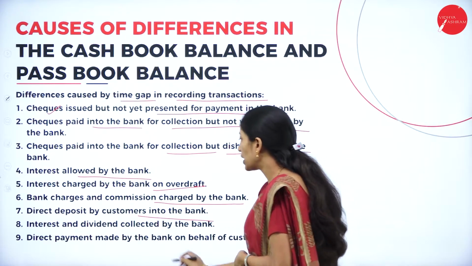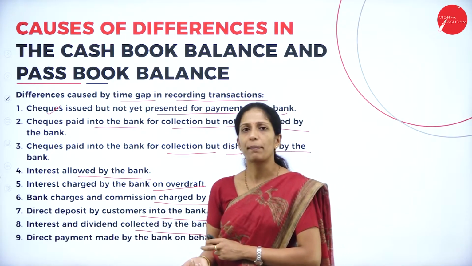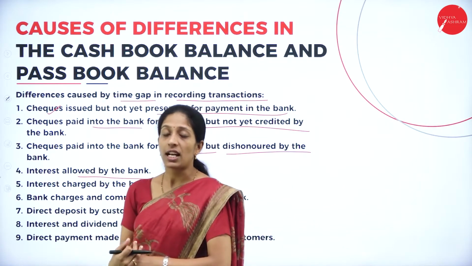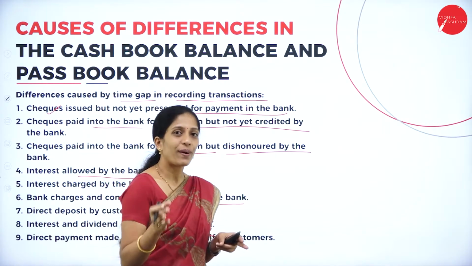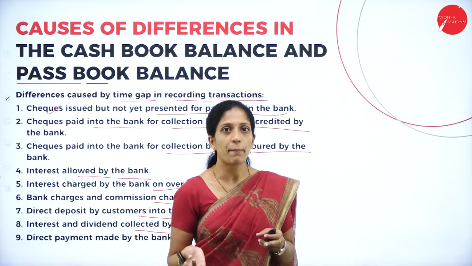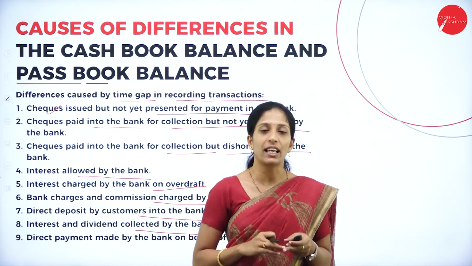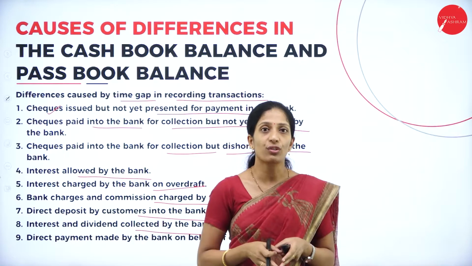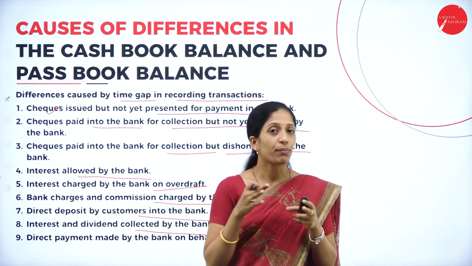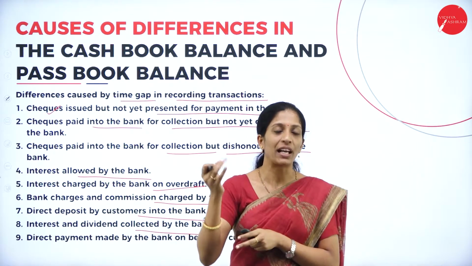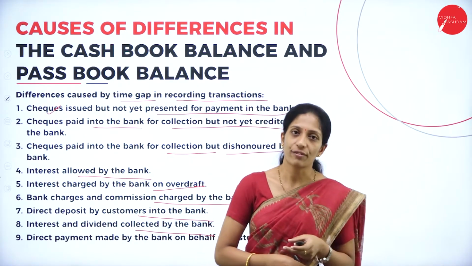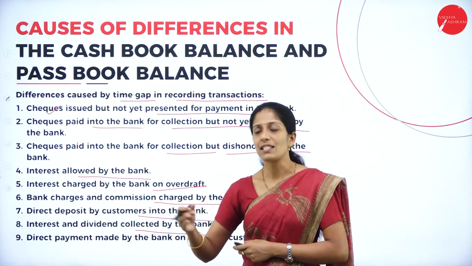Next, interest and dividend collected by the bank. In certain situations, interest and dividend might be collected by the bank, but it is not known to the cashier. When interest and dividend is collected, the passbook balance has increased, but it is not known to me. So my cash book balance will always be less, but it has been collected by the bank. So there will be a lot of difference between passbook as well as cash book.